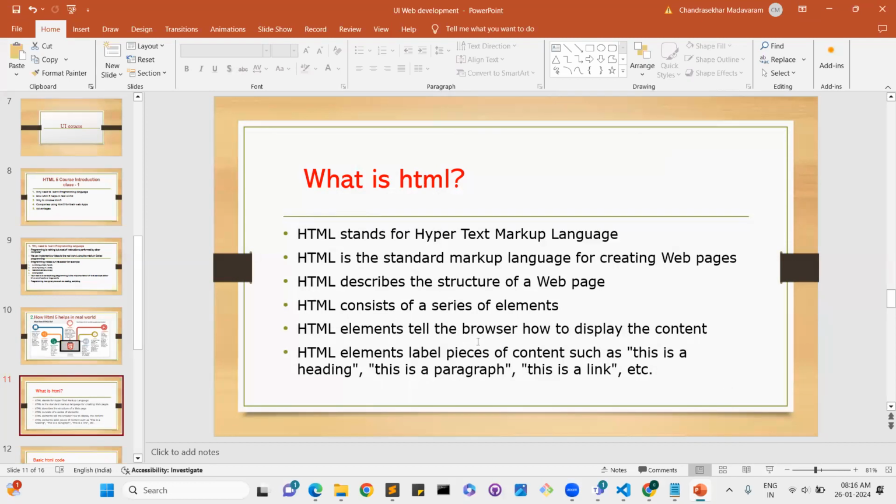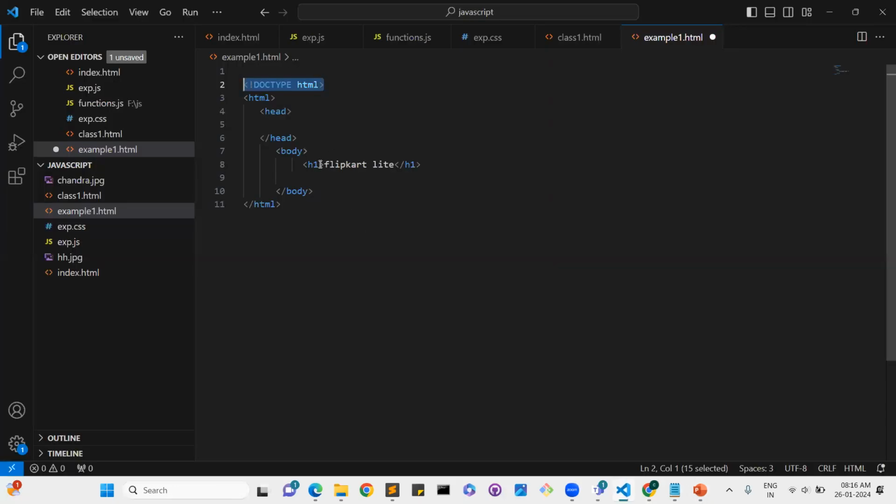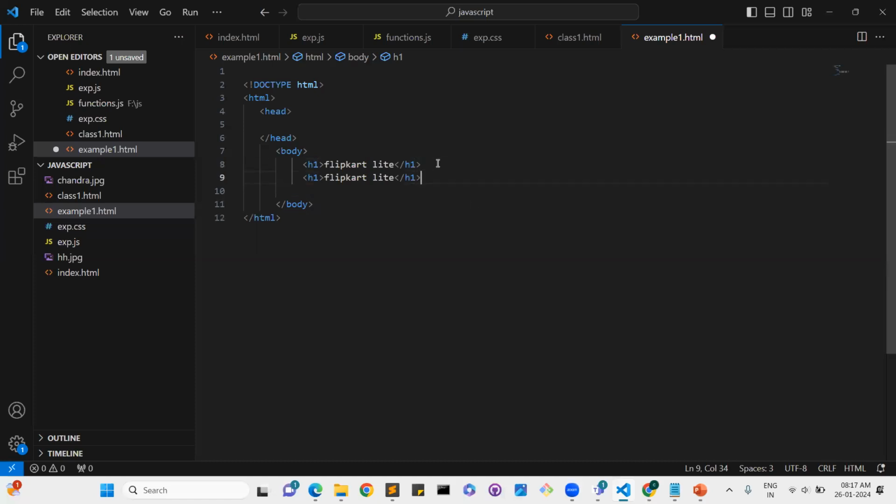See, HTML elements tell the browser how to display the content. Say, for example, I'm writing H1. H1 means heading. So I'm telling the browser, I want to print heading 1 in the browser. That's why H1 is printed like this. Say, for example, there are H1 to H6 tags. So this is the H2 tag.